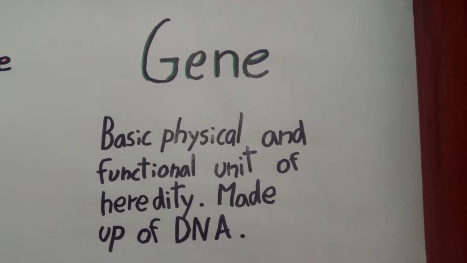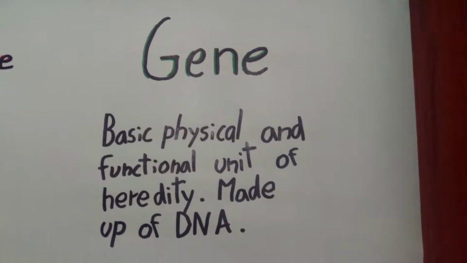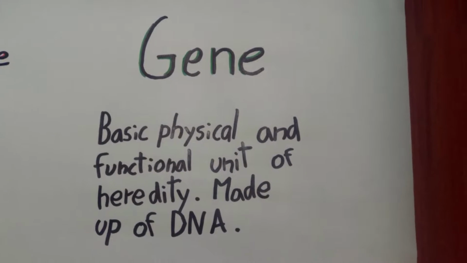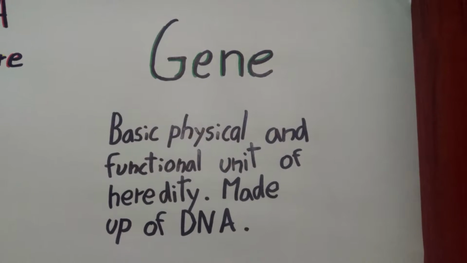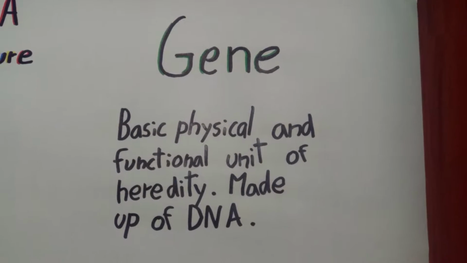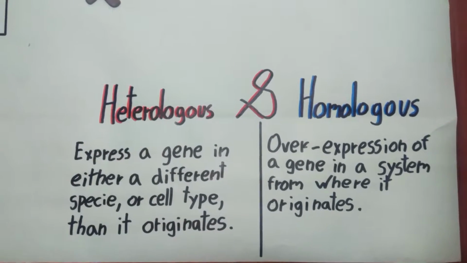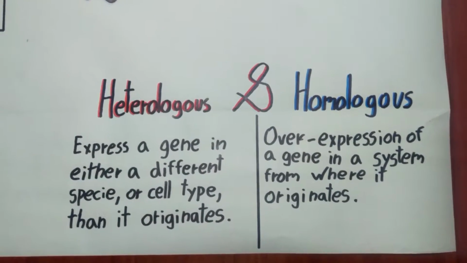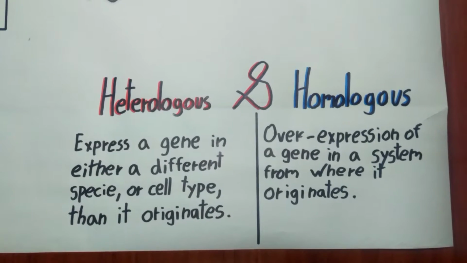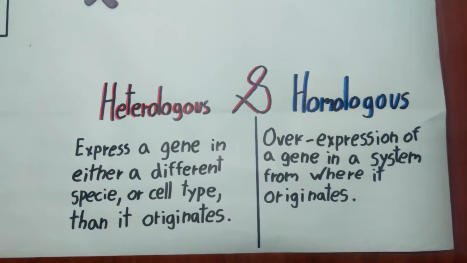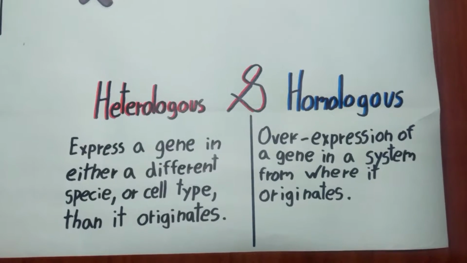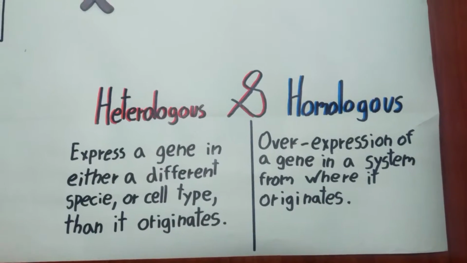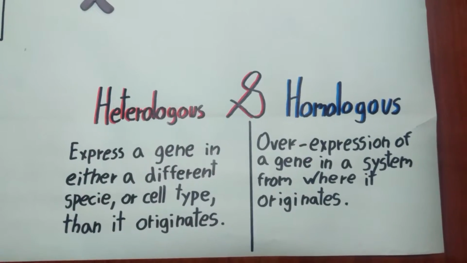Gene. A gene is the basic physical and functional unit of heredity. Genes, which are made up of DNA, act as instructions to make molecules called proteins. Heterologous and homologous. Heterologous is to express a gene in a different species or cell type than where it originates. Homologous is overexpression of a gene in the system from where it originates.